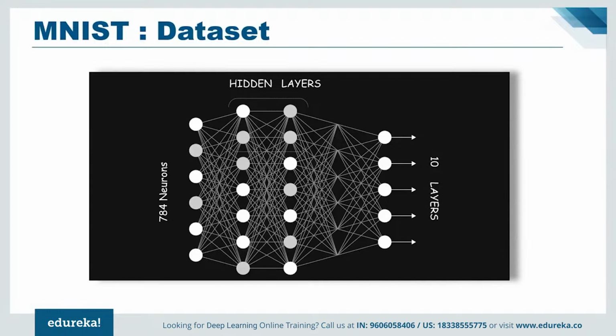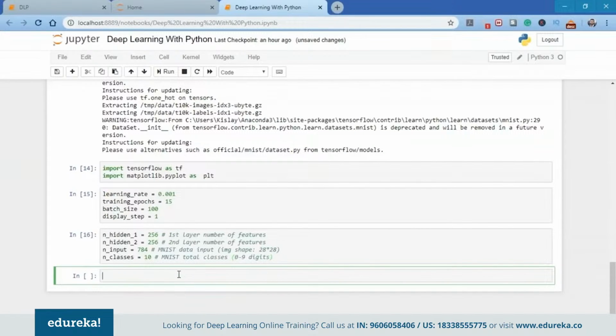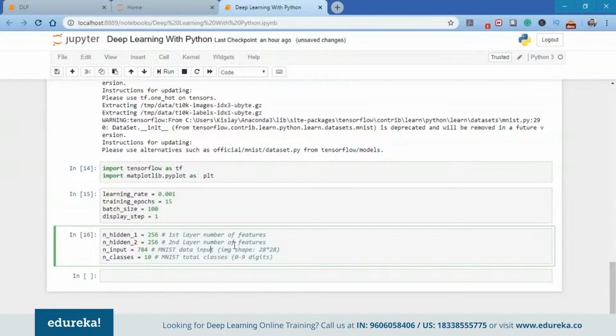And the output layer will be 10, because as you know, the MNIST total classes are 0 to 9, which are 10 digits. So let me initialize this for you as well. I'm going to use the network parameters here. As you can see, I've even mentioned it in the code as the first layer number of features, 256. The MNIST data input image shape is 28 into 28 pixels, which makes it 784. So that will be the number of perceptrons in our input layer.